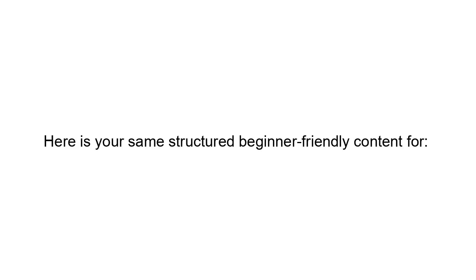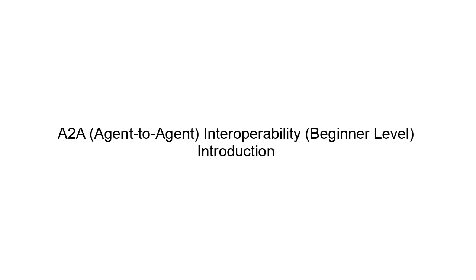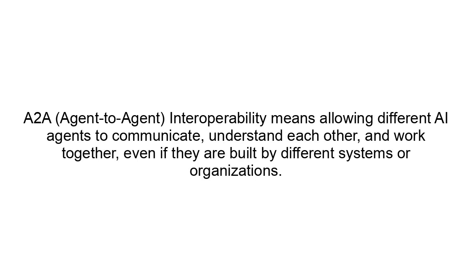A2A, Agent-to-Agent Interoperability, Beginner Level, Introduction. A2A, Agent-to-Agent Interoperability, means allowing different AI agents to communicate, understand each other, and work together, even if they are built by different systems or organizations.